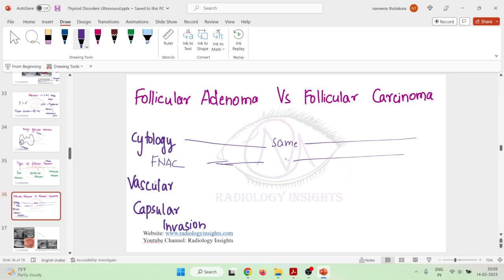The main distinguishing feature between follicular adenoma and follicular carcinoma is that vascular and capsular invasion is absent in follicular adenoma, whereas it is present in follicular carcinoma. This vascular and capsular invasion is mainly found out by a biopsy rather than FNAC. And one more important thing is it is better to remove the tumor surgically, and then a biopsy or histopathology is recommended.